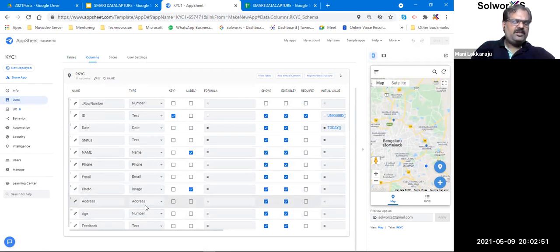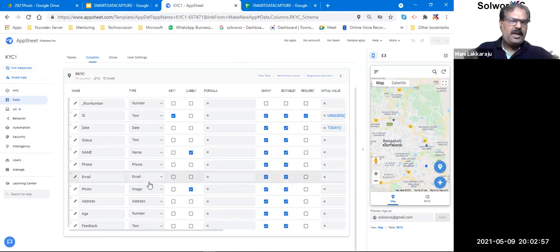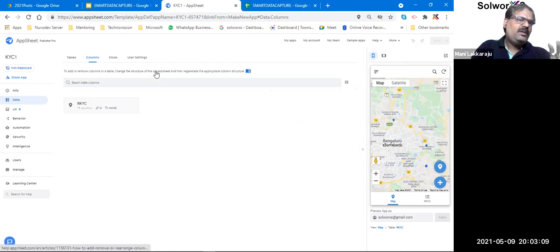These are all the default types of parameters that AppSheet has. It has almost 40 different types of variables it can capture. So you don't need to think too much about this. It is intelligent enough to create a lot of things.